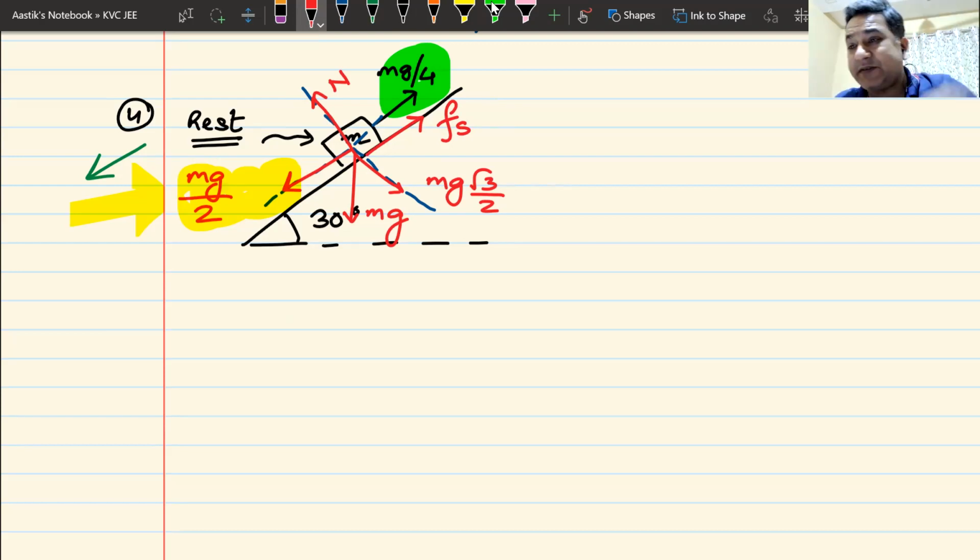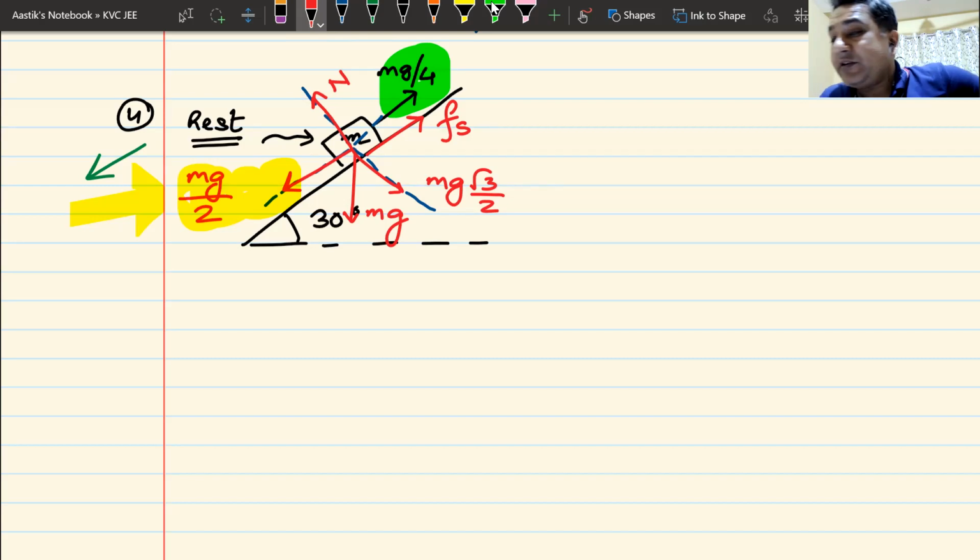Do we understand this? Can I have some raised hands? The direction of friction is upwards. Now the next question is pretty simple. That is why I always insist on finding out the direction of friction first. I always talk about the direction of friction, then I talk about the magnitude. If you get the direction wrong, everything goes away.